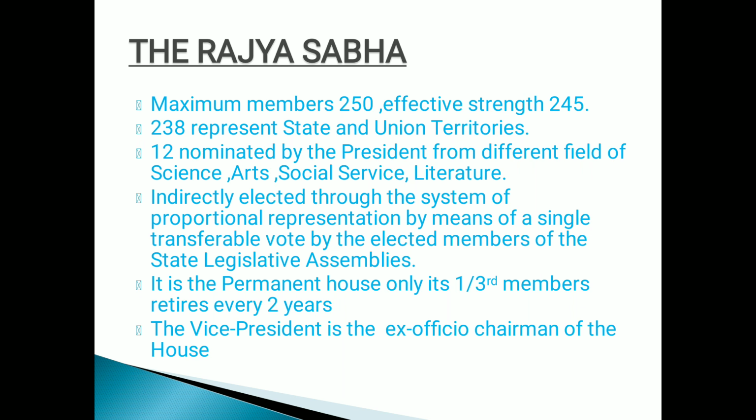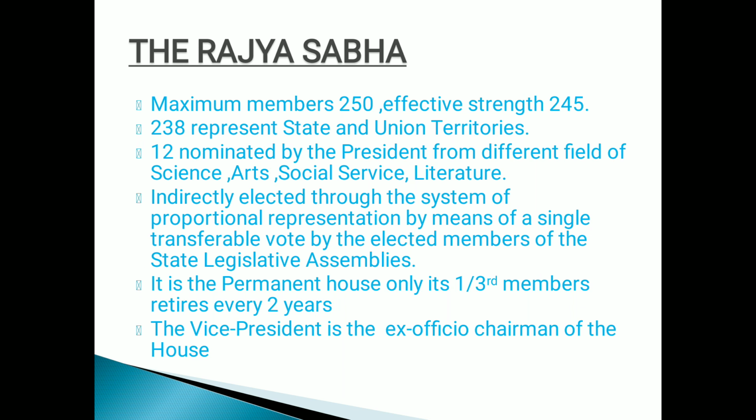I hope people have already understood, the maximum strength of the Rajya Sabha is 250. Effective strength 245. Among them, 238 represent state and union territory, just like the way we have 552 and 545 members in Lok Sabha. Out of that, 2 Anglo-Indians are being nominated in Lok Sabha by the president. Over here, 12 are nominated by the president in Rajya Sabha, and 12 are belonging to a special field. Right, everyone? They never take part in the elections, but still they have contributed a lot in different fields of science, literature, and arts. Right.